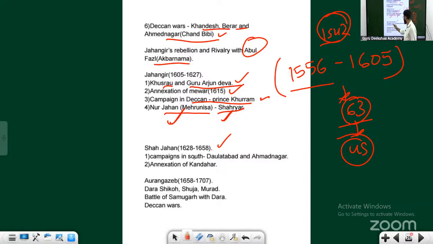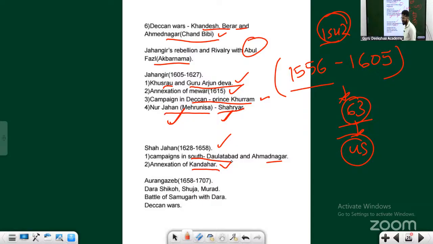Again there were campaigns in the south, at Daulatabad and Ahmednagar. And Kandahar, where is Kandahar? It is in present-day Pakistan, and he was able to annex it. Just like Jahangir, Shah Jahan also had to fight with his father, but Shah Jahan didn't kill his father. Shah Jahan is credited with the construction of the Taj Mahal, right?